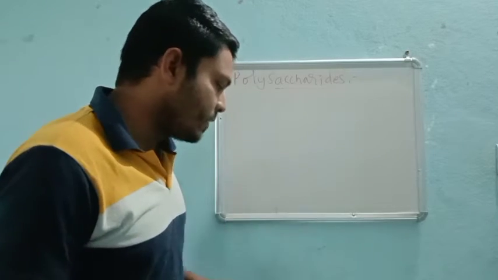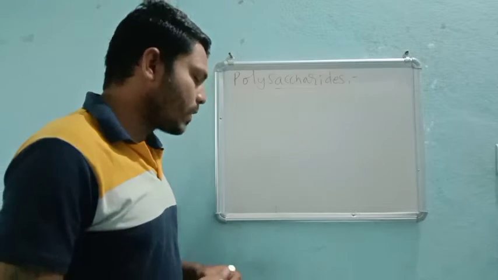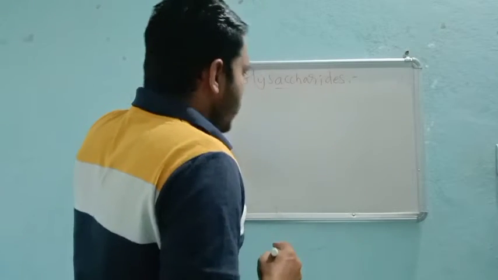These are the most commonly encountered carbohydrates in nature.